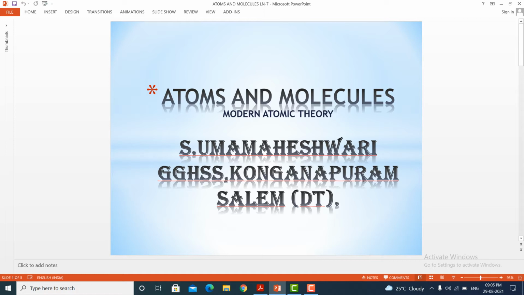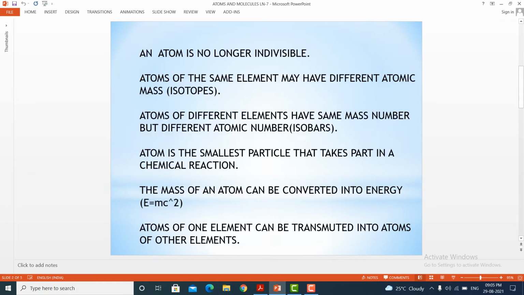So with all these discoveries of electron, proton and neutron, they postulated a new theory called modern atomic theory. As per modern atomic theory, an atom is no longer indivisible. That means they can be breakable. Atoms of the same element may have different atomic mass. They have same atomic number but different atomic mass.